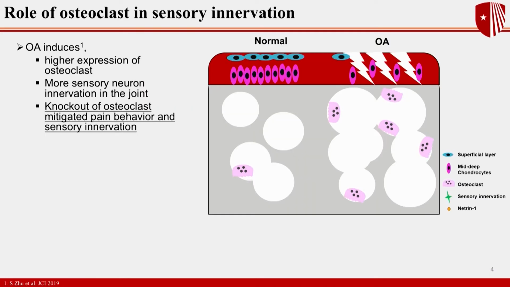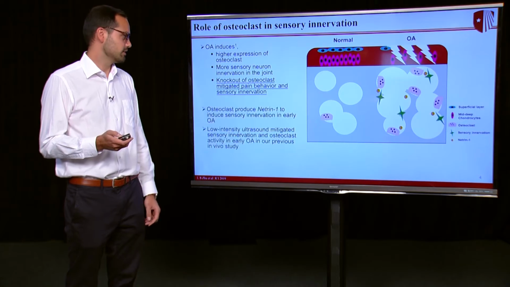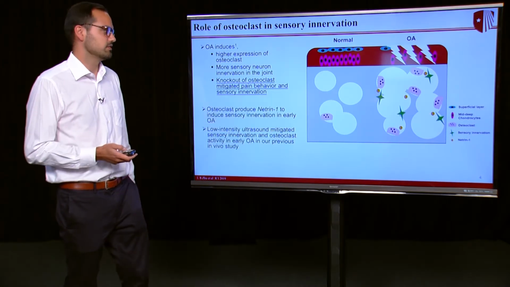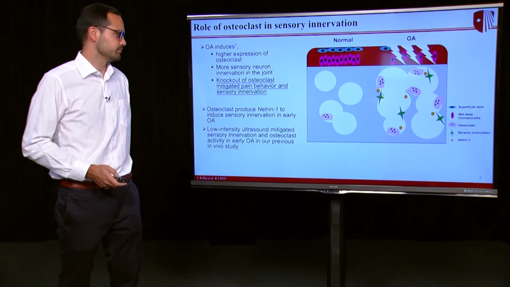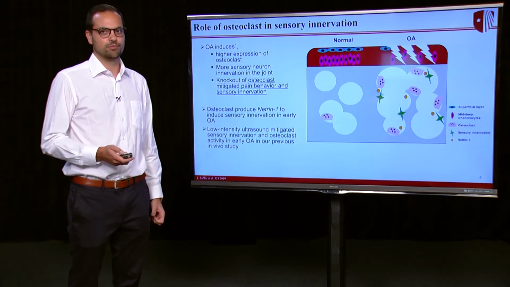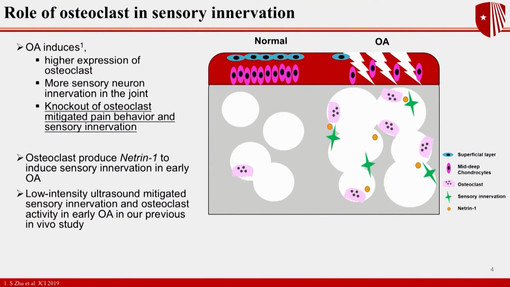An important part of OA is the role of osteoclasts and how they are involved in sensory innervation. In OA, there's an increased expression of osteoclasts, and there are more sensory neurons innervating into the joint. Also, in previous literature, a knockout of osteoclasts mitigated the pain behavior and sensory innervation. During OA, the osteoclasts produce Netrin-1, which is shown in this yellow circle here. Netrin-1 is an important protein because it's an axonal guidance protein.